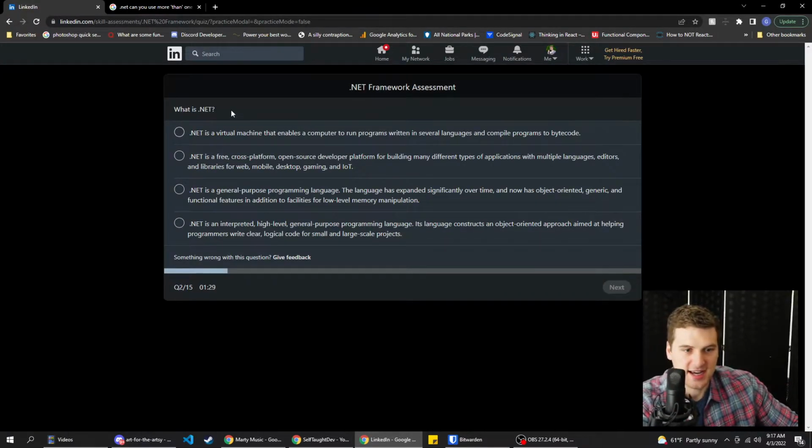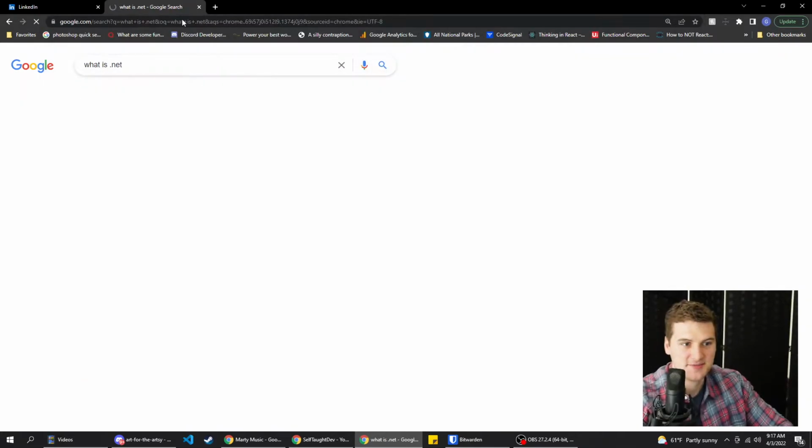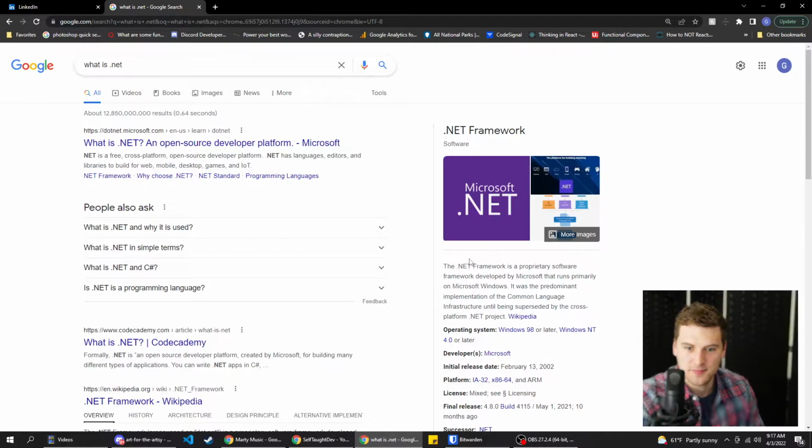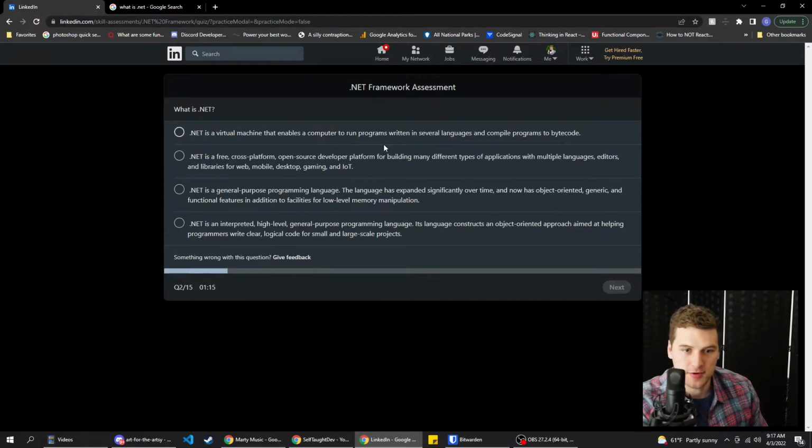What is .NET? An open source developer platform by Microsoft. .NET is a virtual machine that enables a computer to run programs written in several languages and compile programs to bytecode. Right off the bat, I wanna go with one of these two because those are the longest and statistically, it's the longest answer. That's usually the right one.